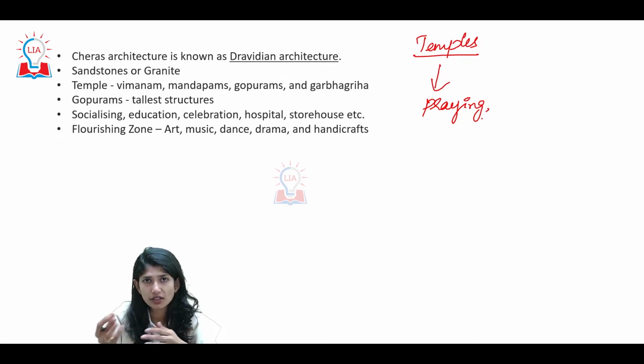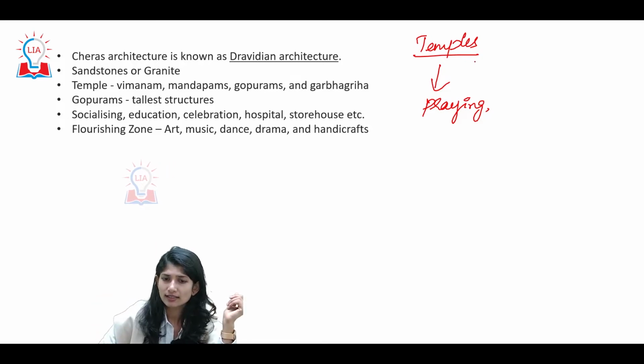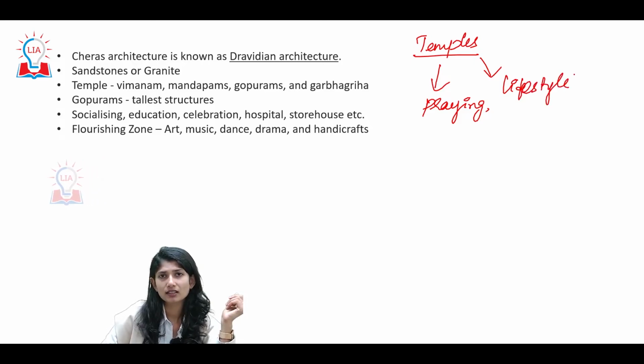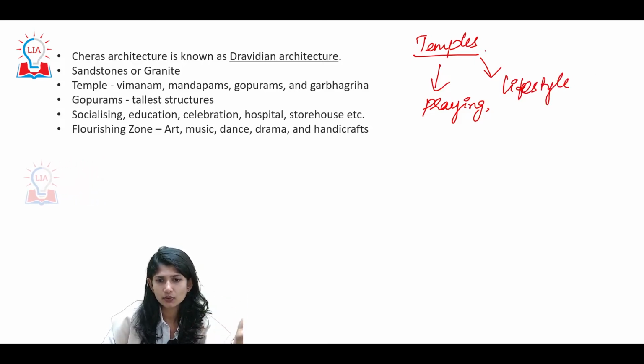It was a mode of education. It was a place of art. It was a place of dance forms and recreational music. That became their version of lifestyle. So the temples are more associated with the lifestyle of the entire dynasty rather than just a means of prayer.